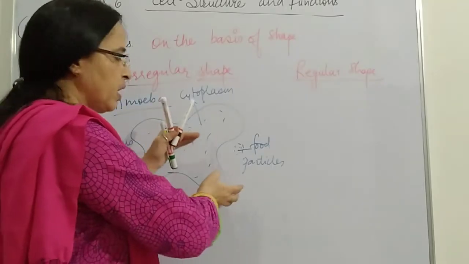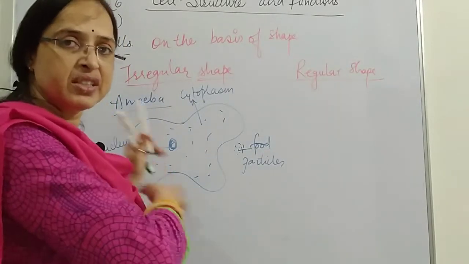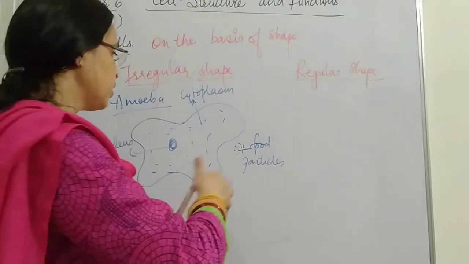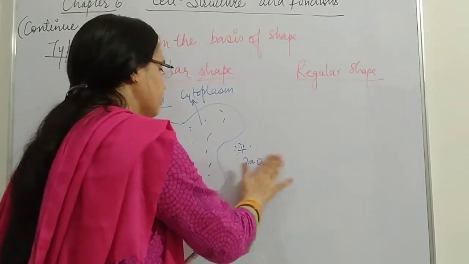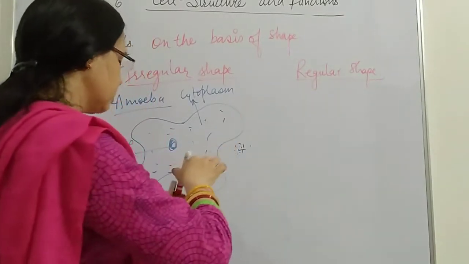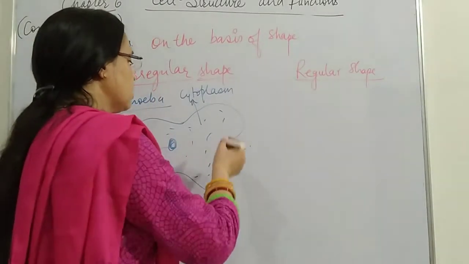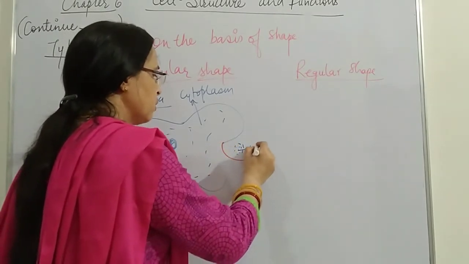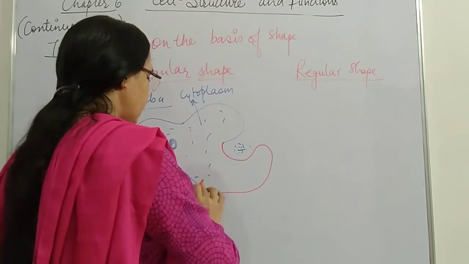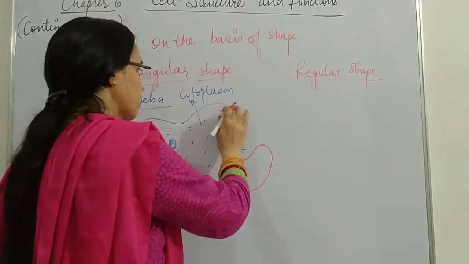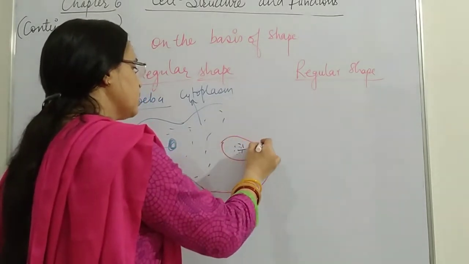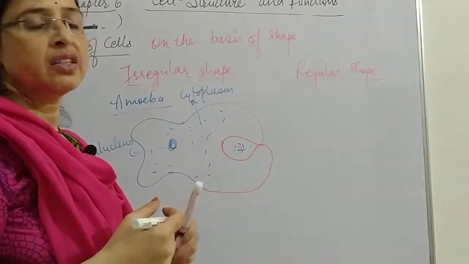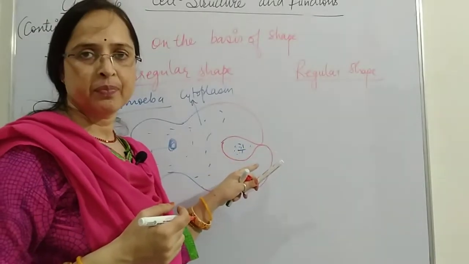It stretches the membrane of its body towards the food particle. If I draw the diagram over here, this is the food particle. The membrane is stretched towards the food, and in this way the food is taken inside the cell.